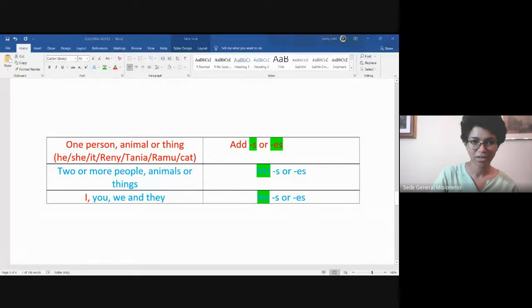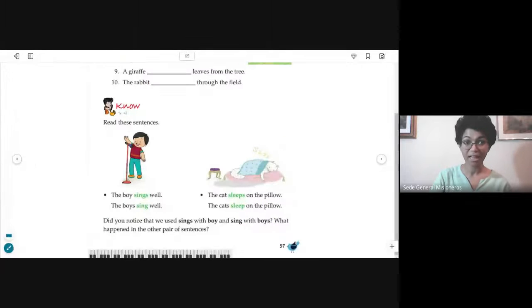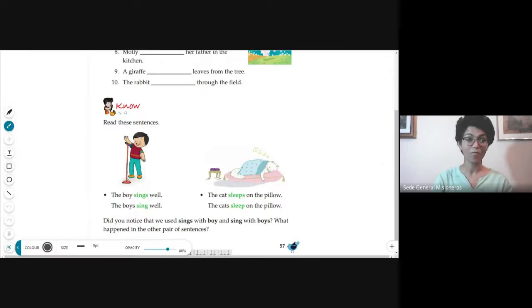Okay, so now let us return to our textbook. Please take page number 57 and let us read there. Let us read the sentences. Let me share the tab. The boy sings well. The boys sing well.